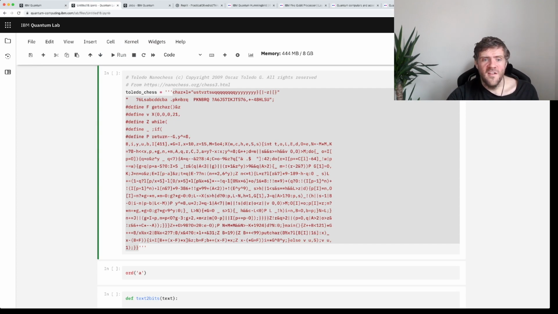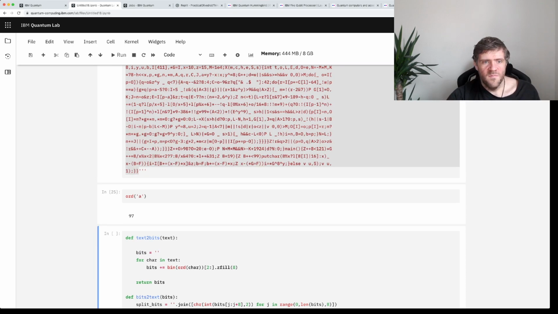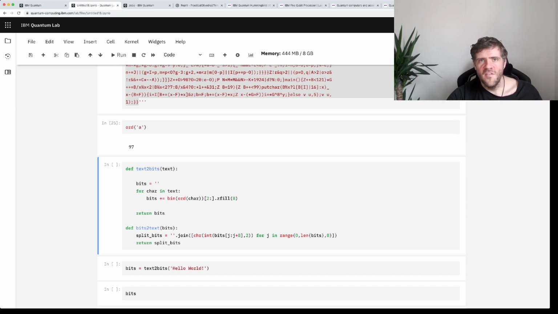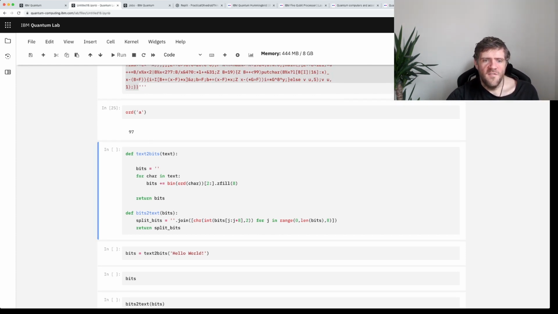For this, I need to turn the text into bits. So for that, there are ways of turning text into numbers via normal encodings that are used for all kinds of things. Then you can turn those numbers into binary. So this is something that's moderately straightforward to do. I wrote a couple of functions that do that. They take text and turn it into bits. They take bits and turn it into text. But let's not meditate too long upon my happy code.